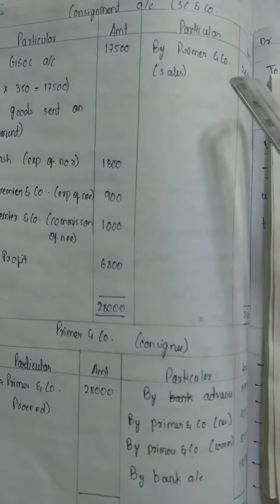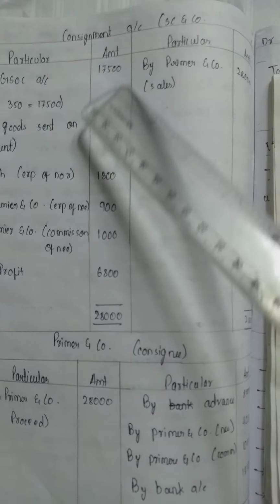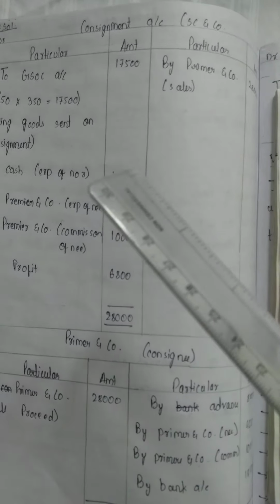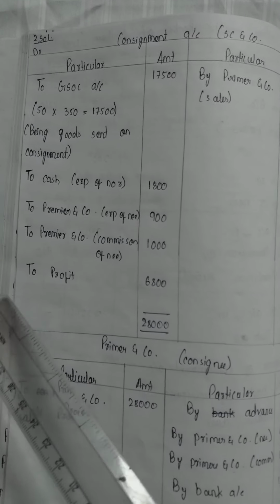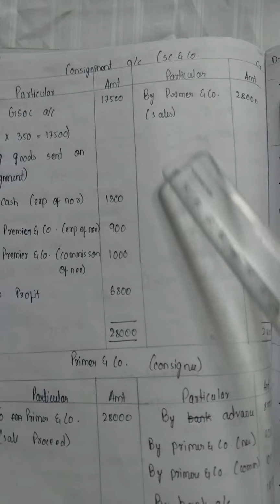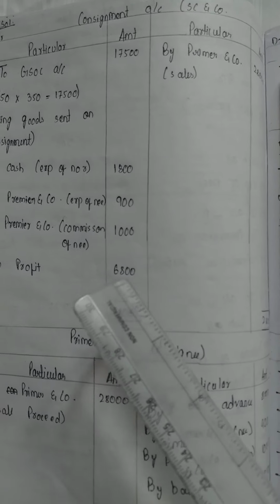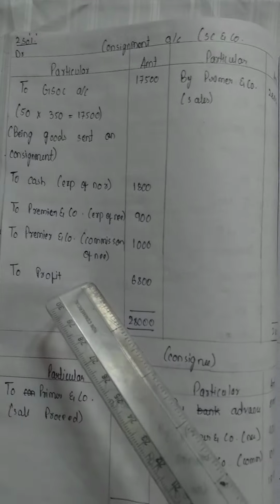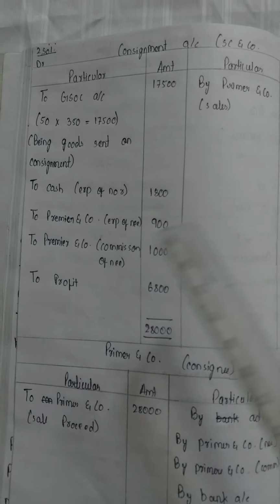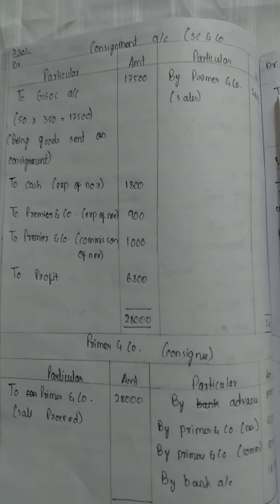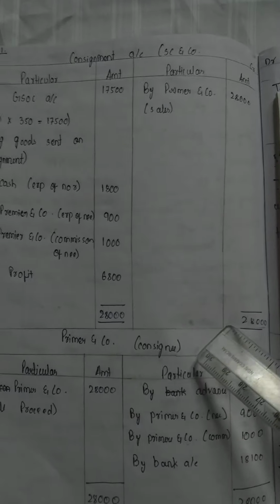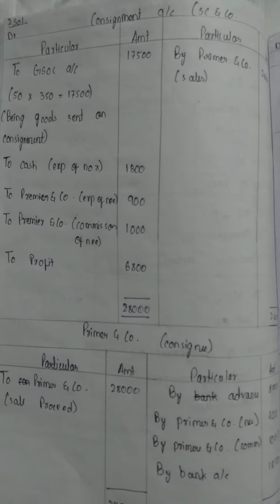If we deduct the amount from 28,000, we are getting some amount. If we are getting less amount in debit side, we have to write To profit. If we are getting less amount in credit side, then we have to write By loss. Here in debit side the amount is less, so we are deducting the amount and we are writing 6,800, and we have to balance the amount 28,000.